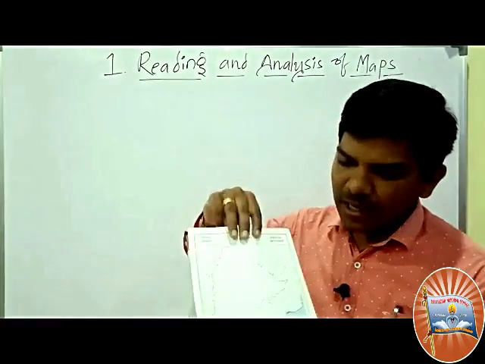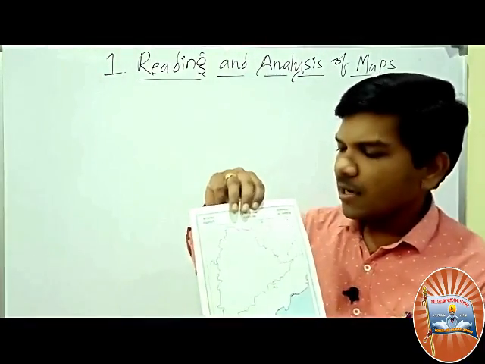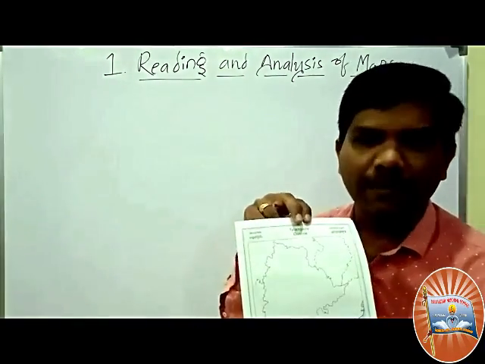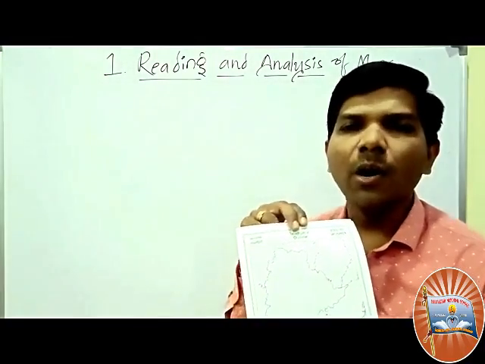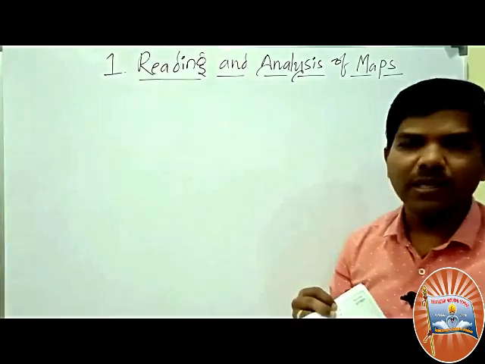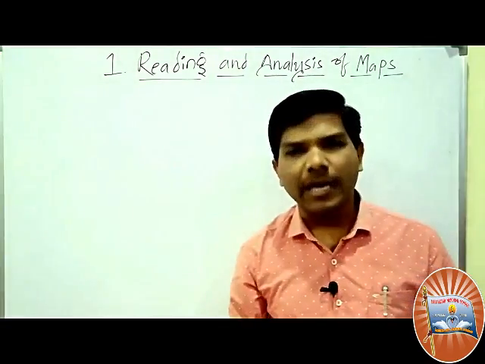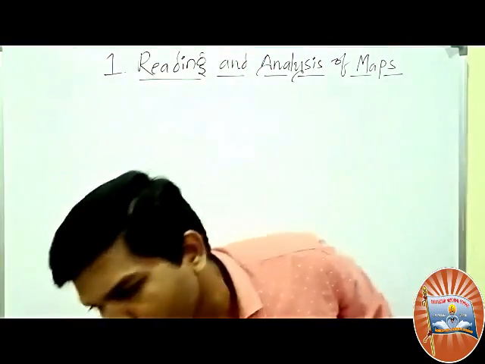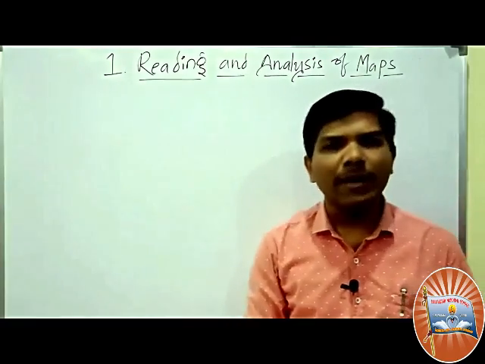Next, you see, this is the Telangana outline map. So what did you understand from these examples? Maps are of different types. What are the types of maps?